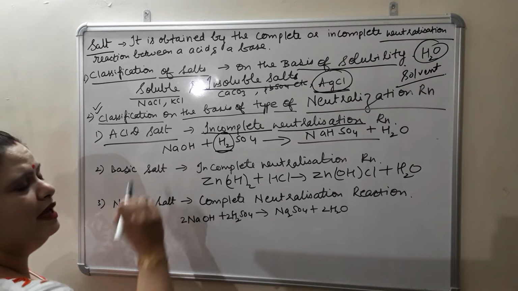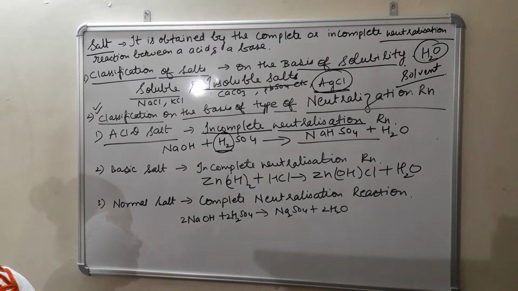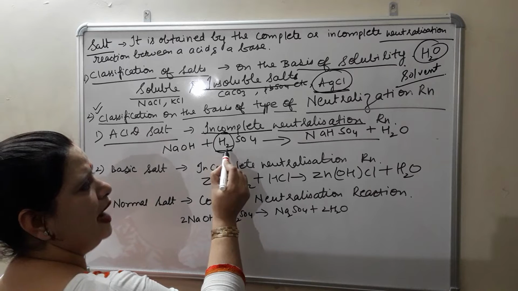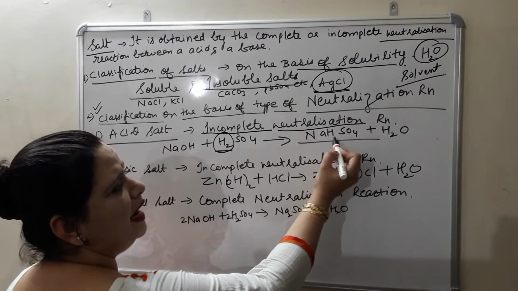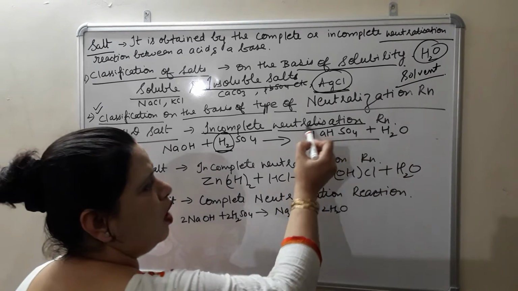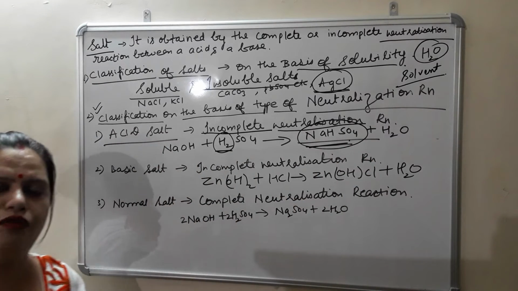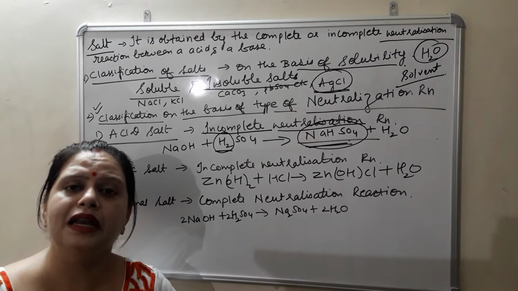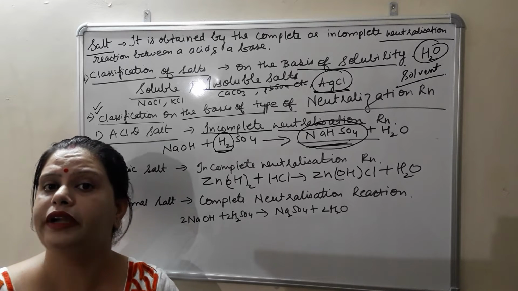This NaOH, sodium hydroxide, reacts with sulfuric acid under different conditions, that depends upon the temperature, and if out of two hydrogen atoms only one hydrogen atom is displaced, it gives NaHSO4 and one molecule of water. So such salts are known as acid salts. Salts which are formed by incomplete neutralization reaction where displacement of both the atoms of hydrogen does not occur.